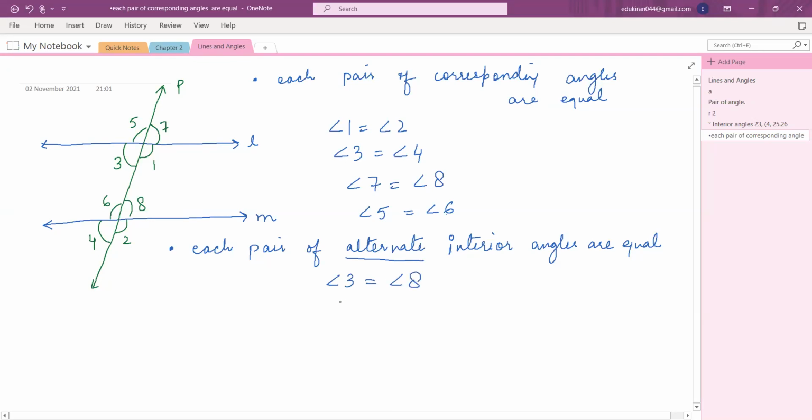Now, Miraj, tell me what is the other pair? Angle 1 will be equal to angle 6. Yes, exactly. You can see they are on the opposite sides and they are interior. That is why we call them alternate interior angles. So this is the second thing you have to remember: alternate interior angles are equal. Now, the third very important thing you need to remember is, I'm writing, first you write it down, I'll explain. Interior angles on the same side of the transversal.